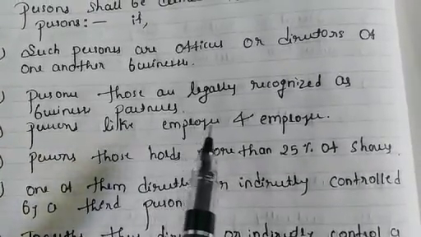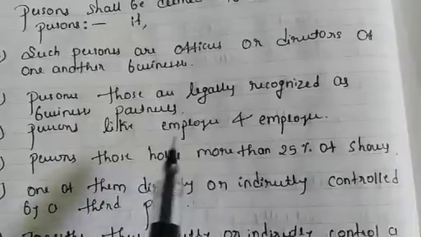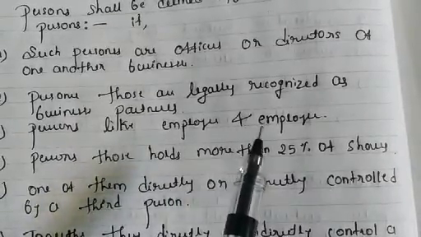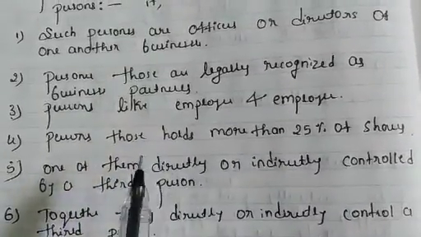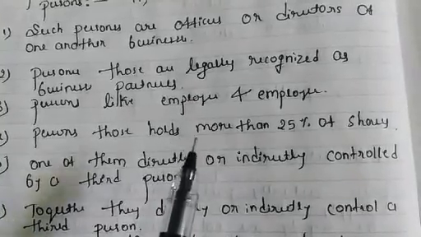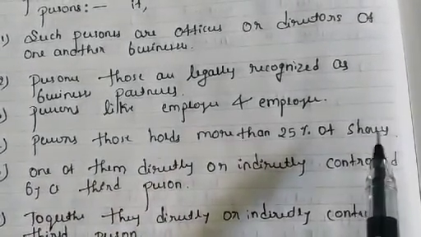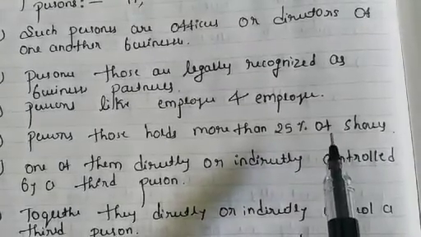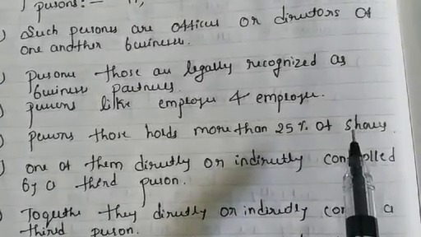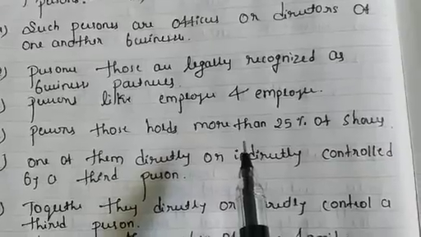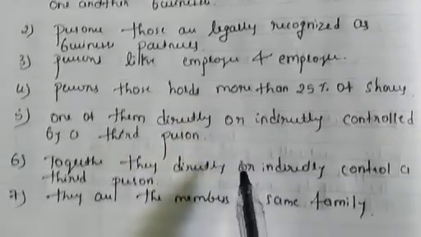Persons like employee and employer are also related persons. And persons who hold more than 25% of shares or stocks in a particular organization are also treated as related persons.